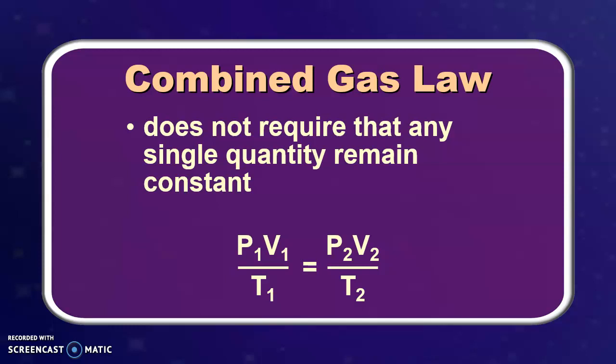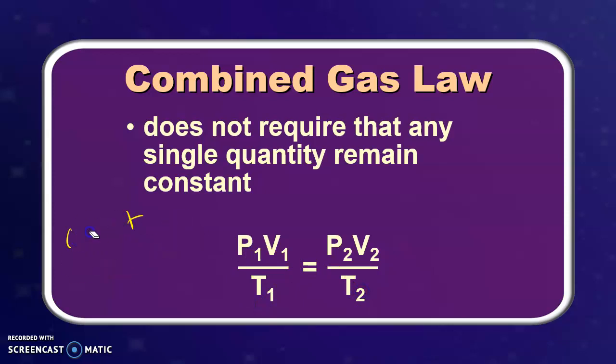All right. The combined gas law does not require that any single quantity remain constant. So if all of them can potentially change, if you have all three values, you can go ahead and use this ratio. But it also works vice versa. Technically, I guess you can use this for all of them because, let's say we have a problem that has a constant temperature. If they're constant, they cancel out on both sides, and then you end up with one of our previous gas laws. And this is true for all gas laws.